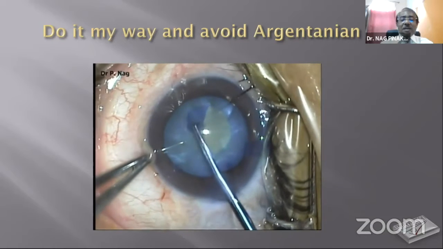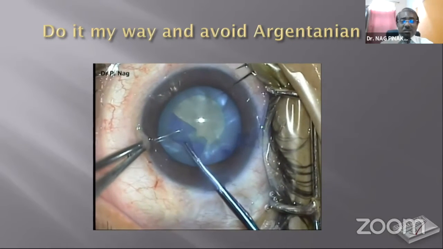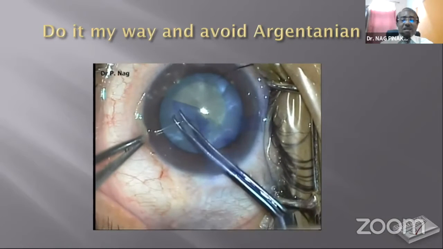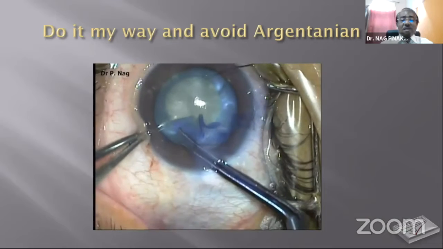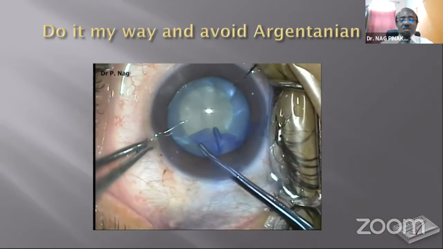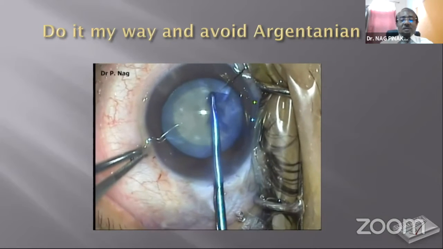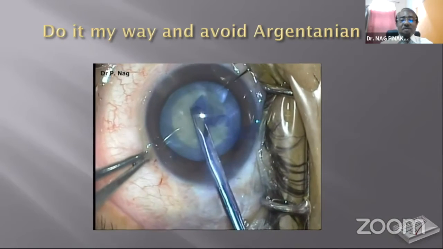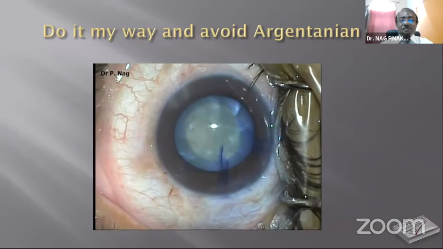This is a very simple technique. It doesn't take longer like double rhexis or spiral rhexis. You can do it straight away. You don't have to use high viscous OVDs, no extra cost is involved, and it's very simple. You can just do a nice and round rhexis.